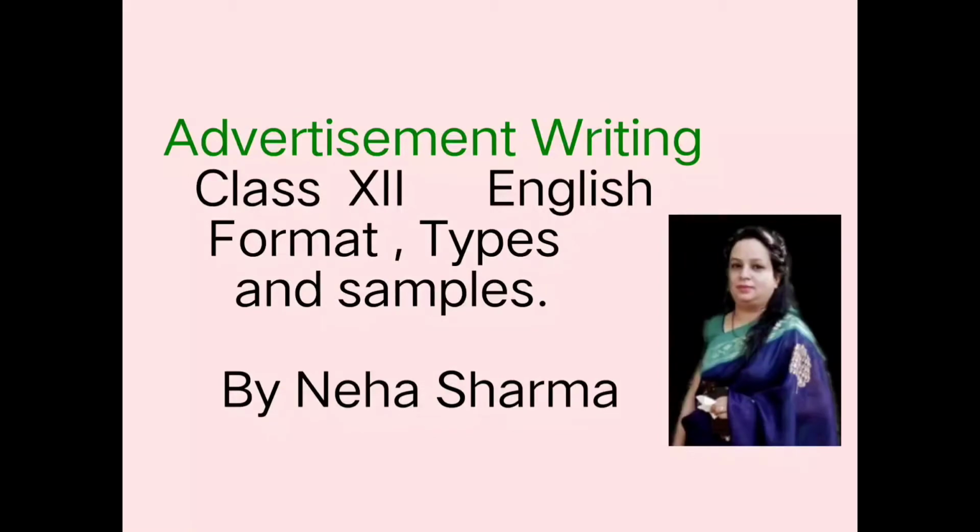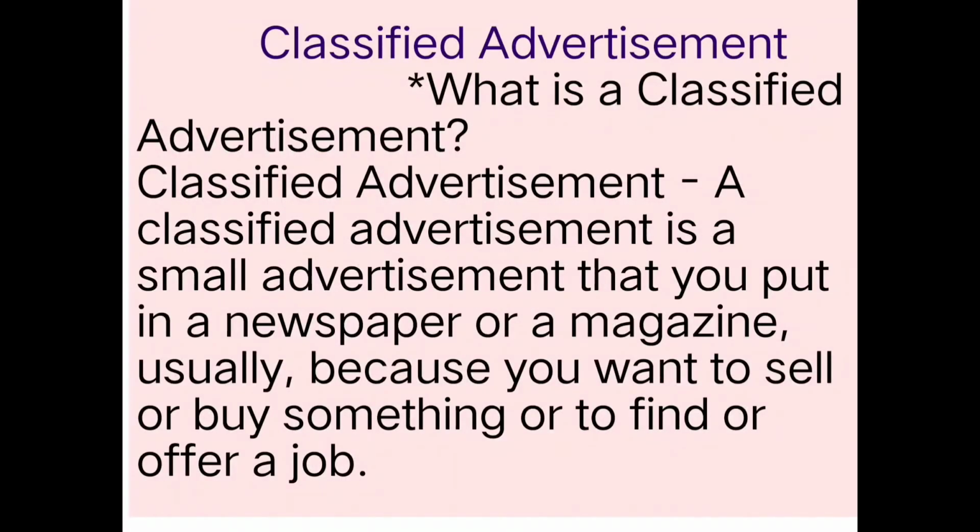And we learned that advertisements can be of two types, classified and non-classified. Non-classified is also known as commercial advertisements, right? But right now we are still working with classified advertisements. If you have forgotten the previous video, please watch that. For revision, classified advertisements are the ones we put in newspapers and magazines, usually because you want to sell or buy something, or to find or offer a job. In the previous video I showed you sample advertisements published in newspapers.